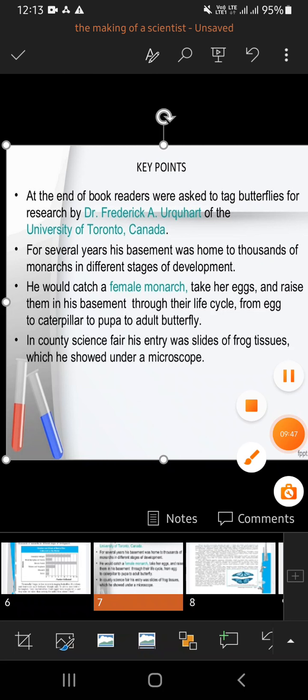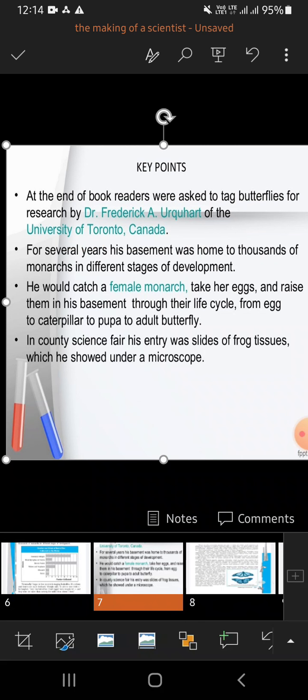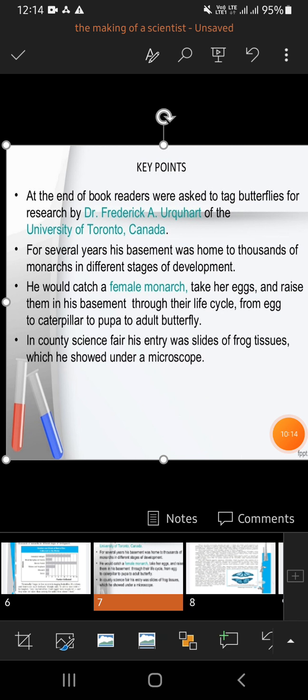So what we learned at the end: he read one book, Travels of Monarch X, and in that book readers were asked to tag butterflies for the research done by Dr. A. Urquhart. He works for the University of Toronto, Canada. Then, for several years, he observed the different stages of development of butterflies and he tagged them in his own basement and released them.